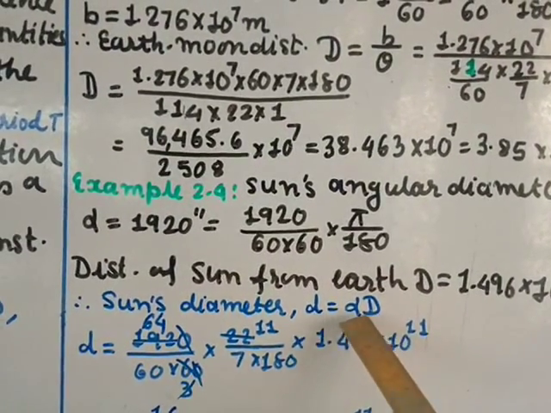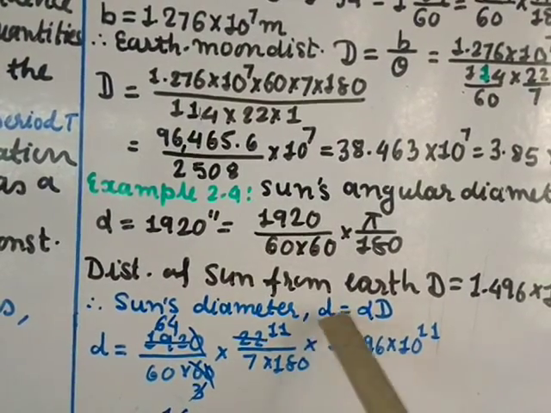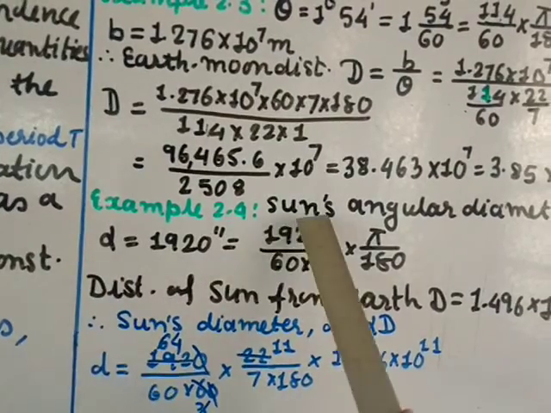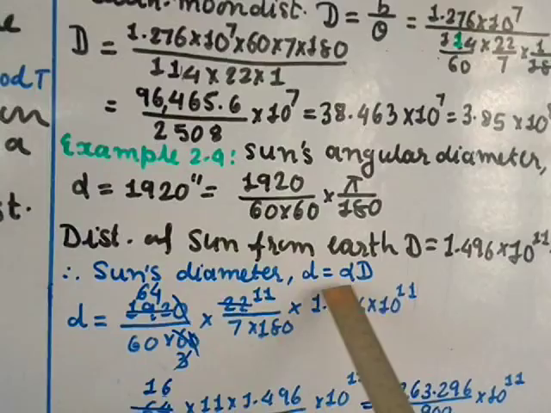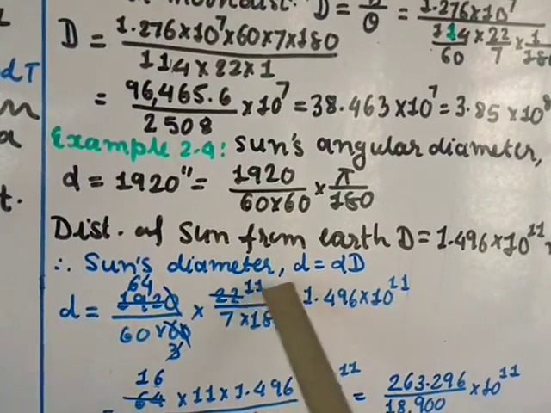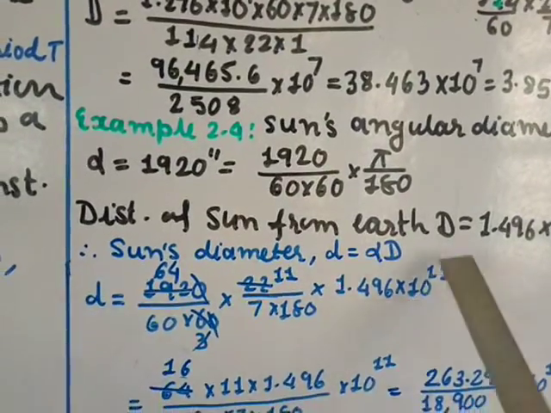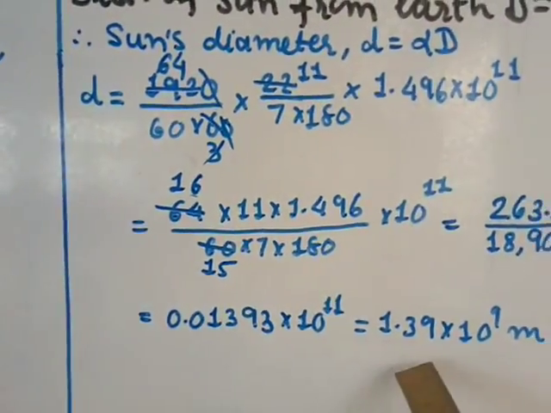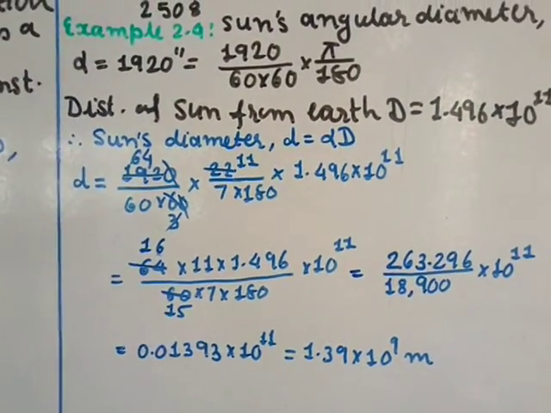They have asked for the diameter of the sun, and the sun's angular diameter alpha is given to us. So D is equal to alpha into d. Put the value of alpha and the value of d which is given here. Simplify, and you will get the value as 1.39 into 10 power 9 meter. I think you can calculate this yourself.